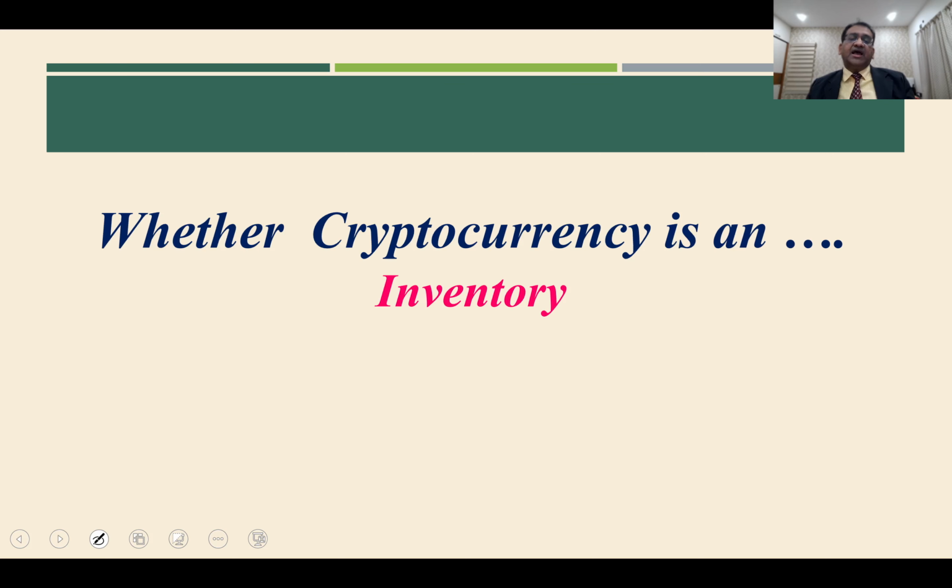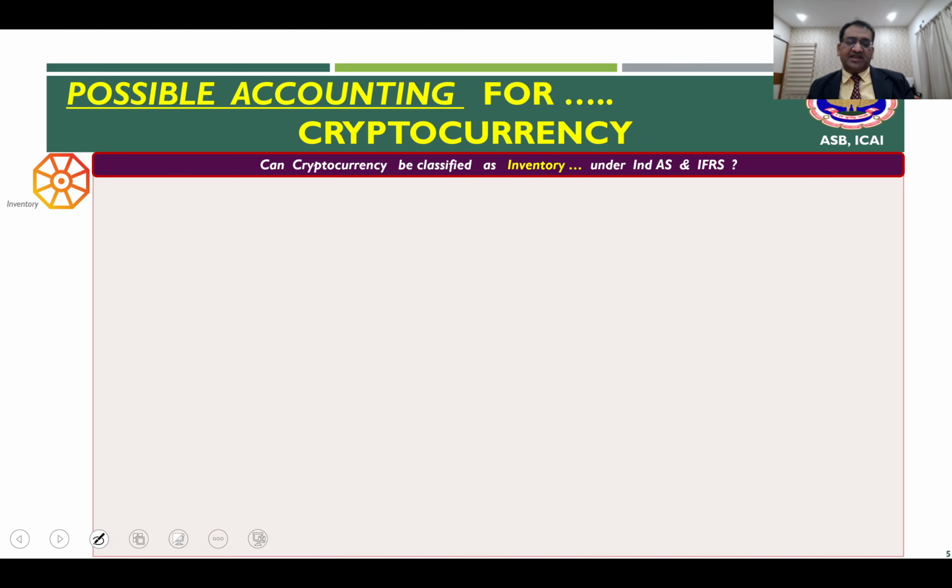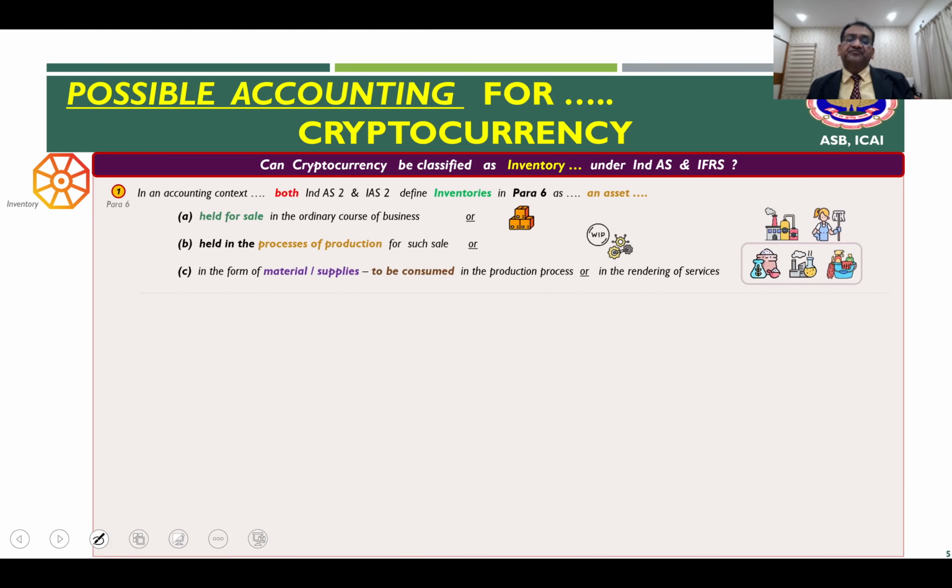Now, whether cryptocurrency can be called an inventory under Ind AS 2 or IAS 2, let us see this. If you look at paragraph 6 of both Ind AS 2 and IAS 2, it defines inventories as an asset which is held for sale in the ordinary course of business.